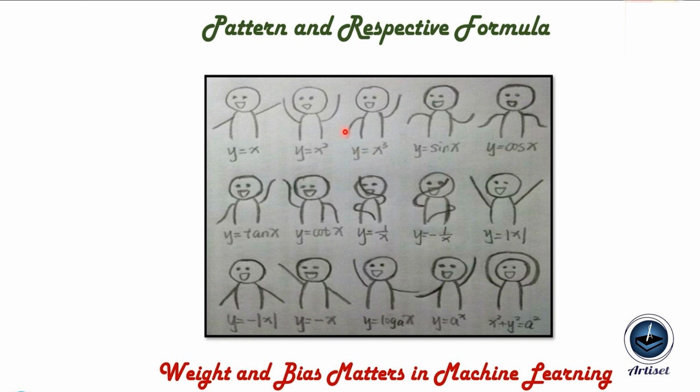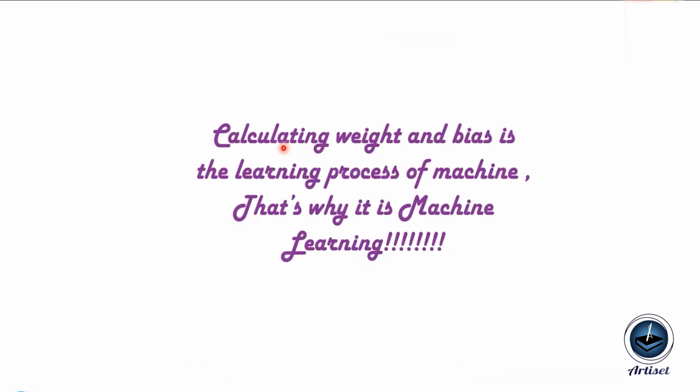So, patterns and their respective formulas. For each pattern we have formulas. So finding the weight and bias matters in machine learning. If you find the weight and bias for each of the formulas, then you are able to do the future prediction, right? Calculating the weight and bias is the learning process of the machine. That's why it is called machine learning. So easy, right? We have many concepts for machine learning, but the overview of machine learning is covered in this video.